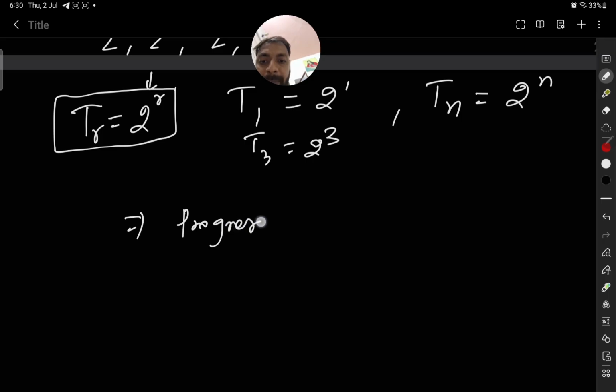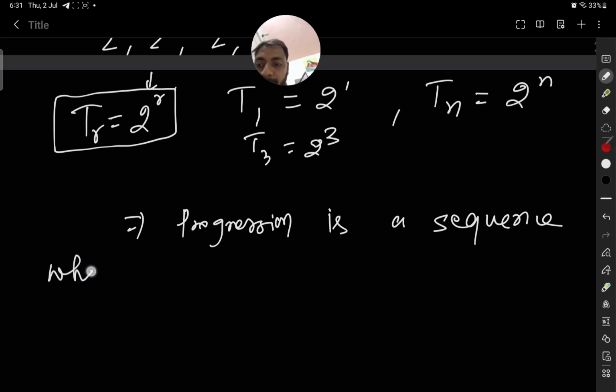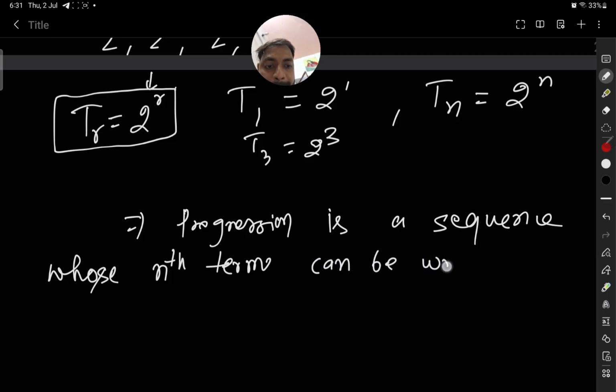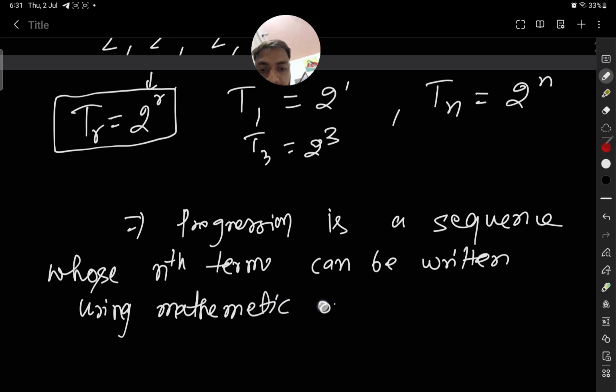So a progression is a sequence whose nth term can be written using a mathematical formula.